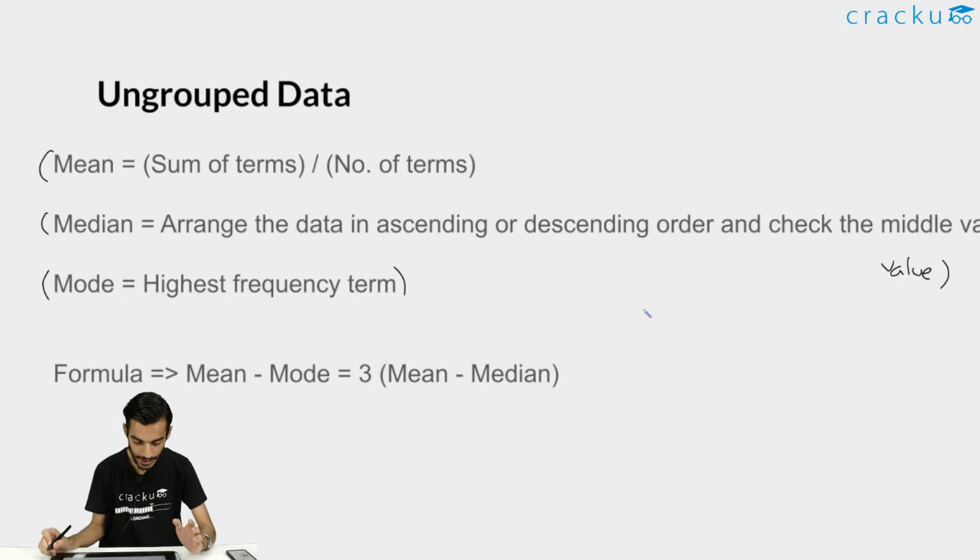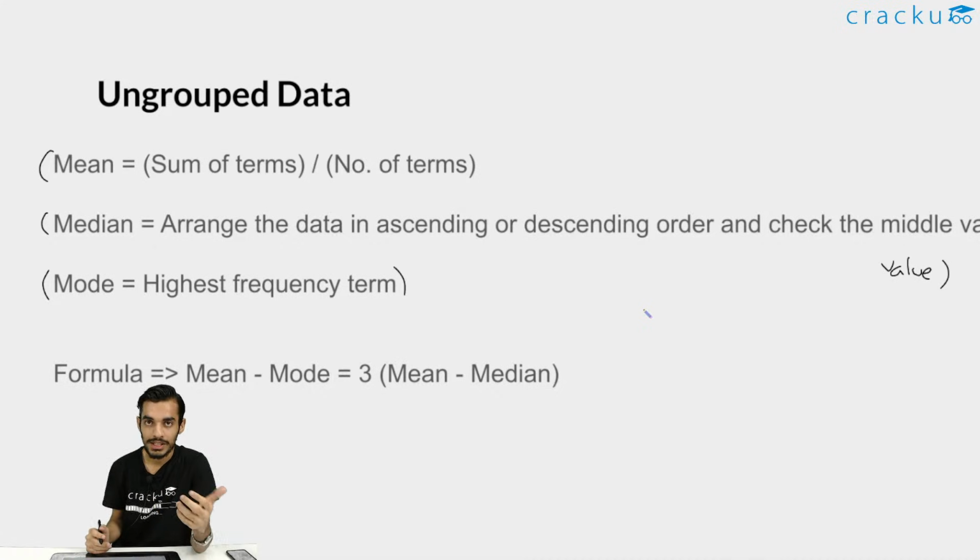But yes, whenever we will be studying mean, median, mode, we will be seeing 2 kinds of data. One will be ungrouped data and the other one will be grouped data. So what is the difference between ungrouped data and grouped data? Let's try to understand with an example. Let's say you are given some data, for example some values.